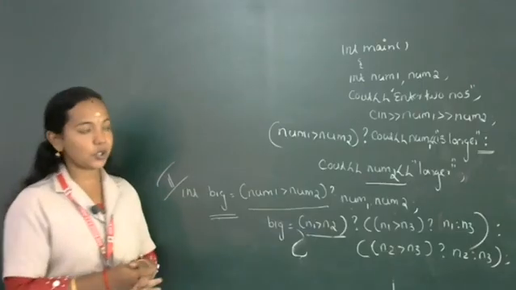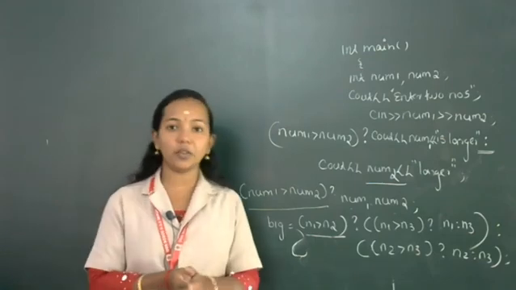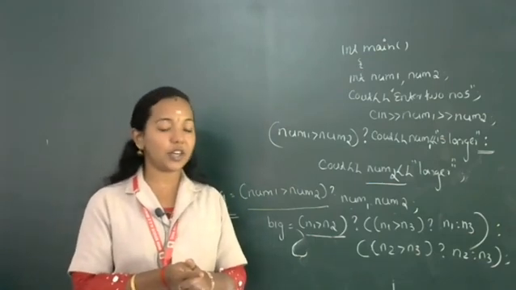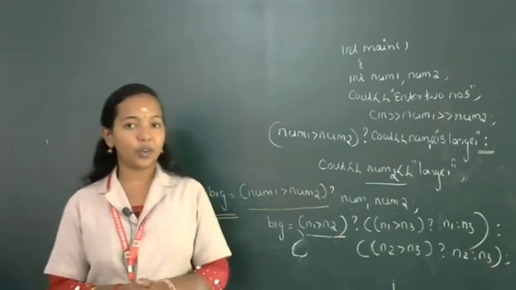Okay, so hope you understood the remaining section. So the decision making section is over. The remaining section is iteration statements. Iteration statements or looping statements we will start in the next video. Okay then, thank you.